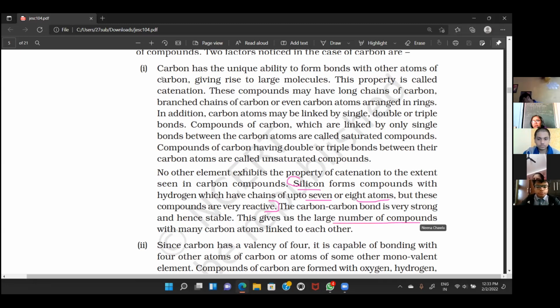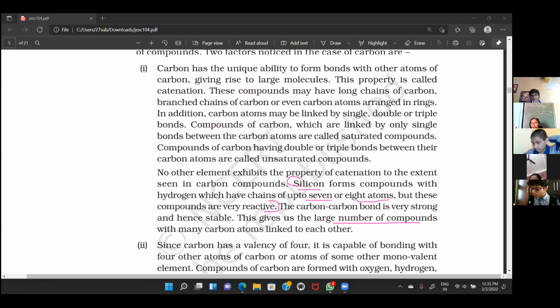For example, I would give you one example here of a long chain of carbon. Do you know what oils are made up of? So we were discussing that many oils have long chains, with 15 carbon atoms joined together, or even 31 carbon atoms joined together. So they have long chains of carbon with each other. This property is known as catenation, which is exhibited by carbon only, not even by silicon, which is lying in its own group, right?